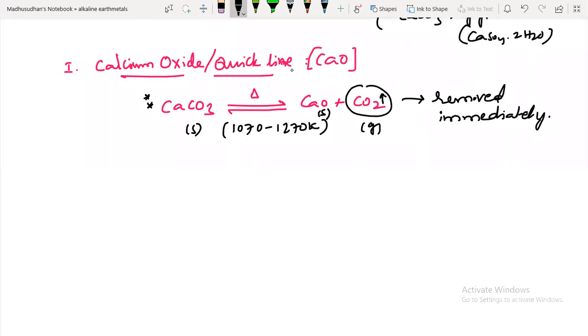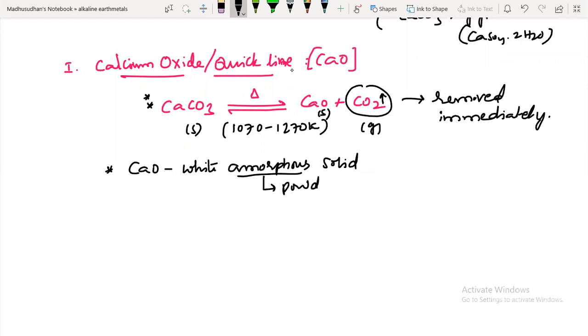Okay. And this calcium oxide is a white amorphous solid. Here amorphous means it is a powder form, not crystalline form.